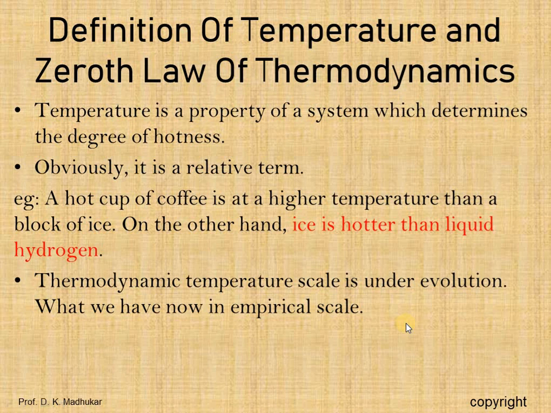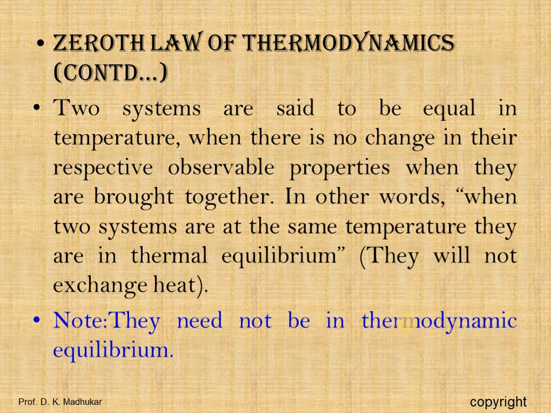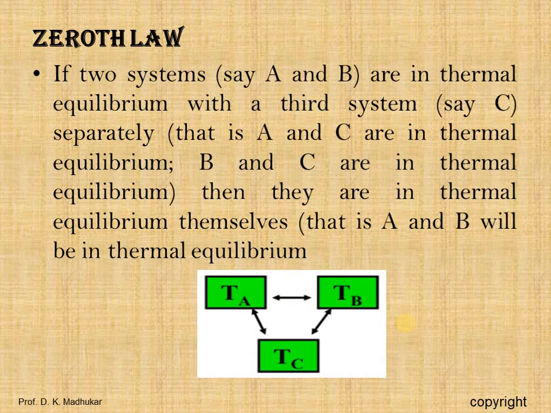The thermodynamic temperature scale is under evolution. What we have now is the empirical scale, which I have just discussed. Now the zeroth law of thermodynamics states that if two systems are each equal in temperature to a third, they are equal in temperature to each other. When two systems are at the same temperature, they are in thermal equilibrium. They need not be in thermodynamic equilibrium here.